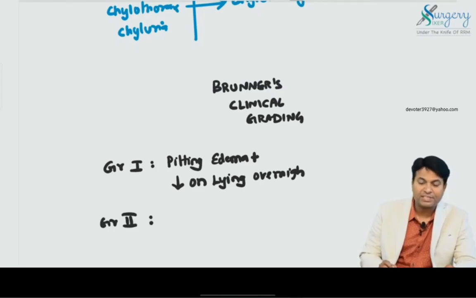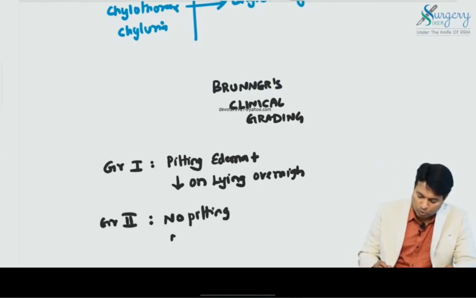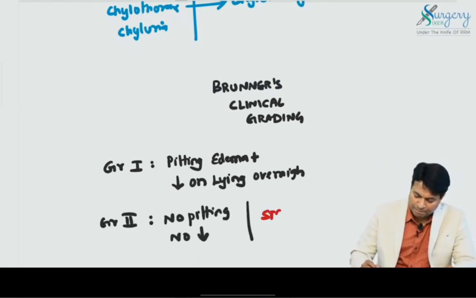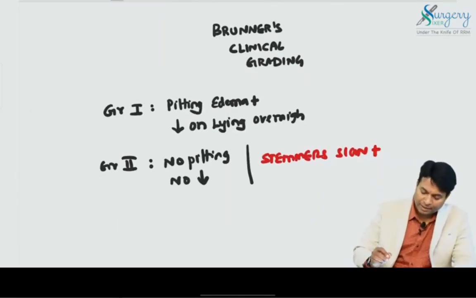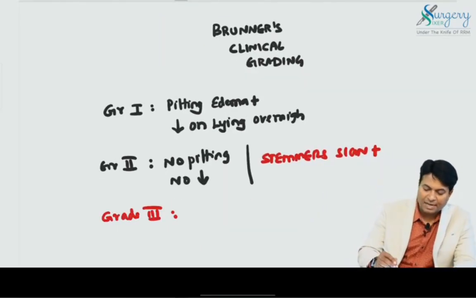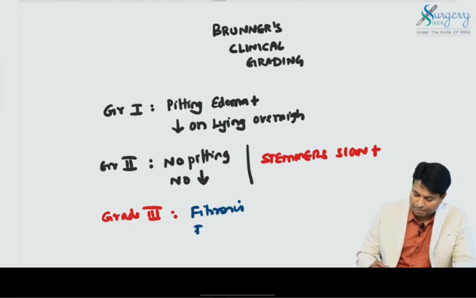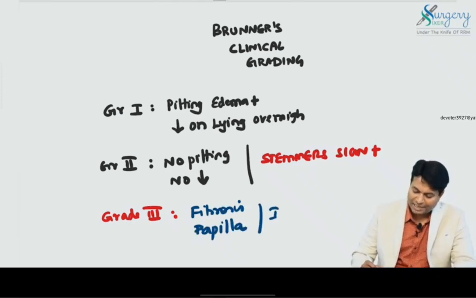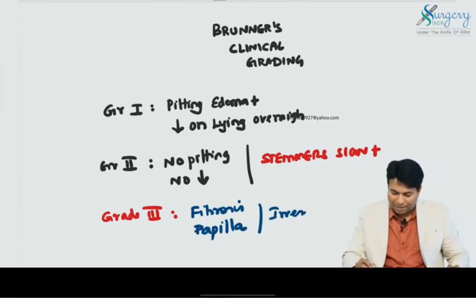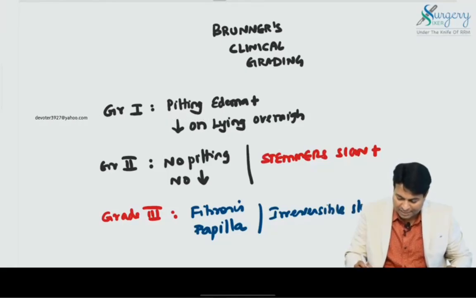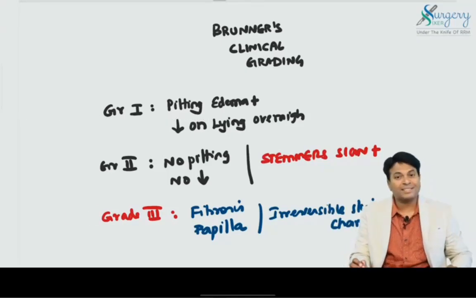Grade 2 is a condition in which there is no pitting and no reduction on lying. There is only one sign, that is Stemmer sign positive. This is a classical MCQ. Stemmer sign positive lymphedema means it is grade 2 lymphedema. Grade 3 is a condition in which there are skin changes like fibrosis and papillae, like an elephant leg. These are irreversible skin changes. Please remember, fibrosis and papillae are irreversible.